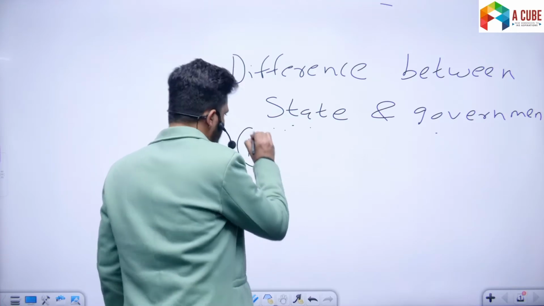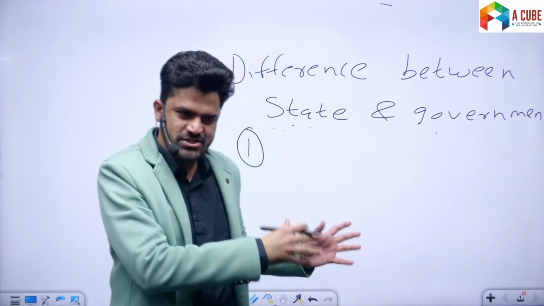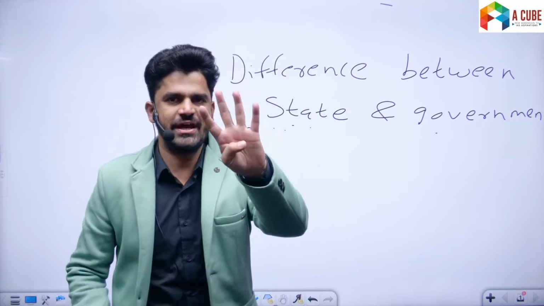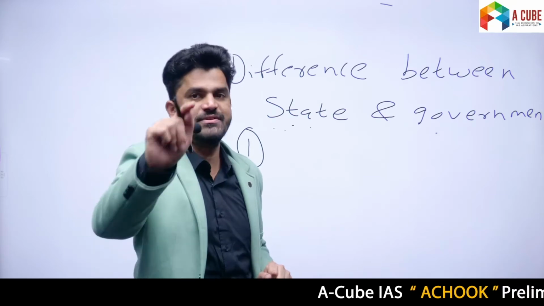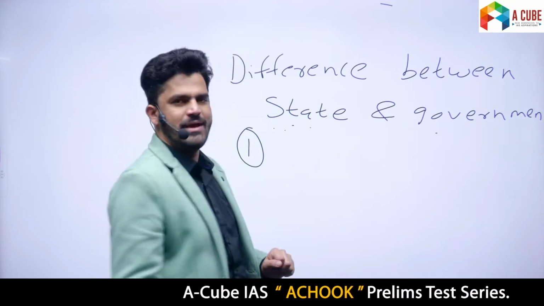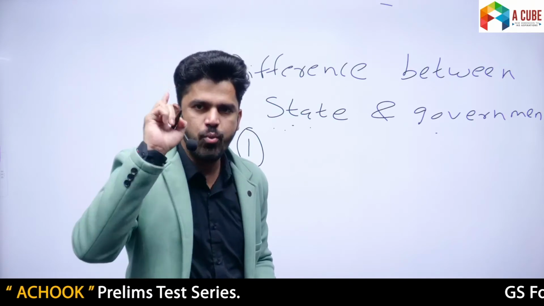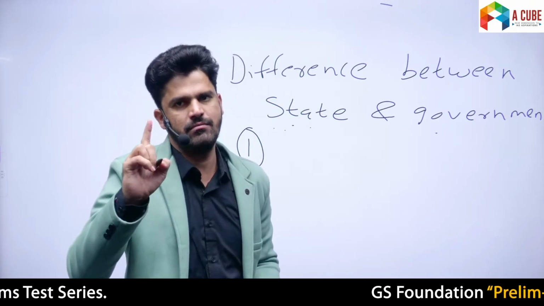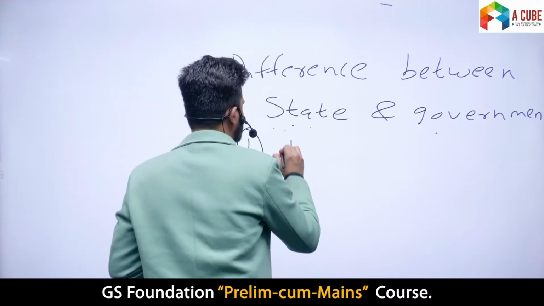First, when we discussed the elements of the state just now, we saw that state has four elements, and one of the elements of the state was the government. So government is just one element of the state, just an element.